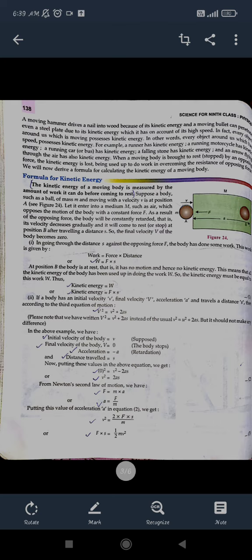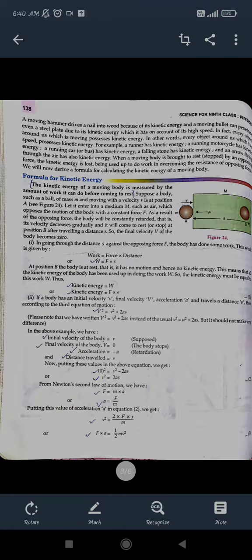Kinetic energy will move and give its energy to that wicket, and the wicket will get displaced. That means the kinetic energy will try to move that body, and the body gets displaced. Similarly, with a moving hammer on a nail in wood, the body's energy is transferred to the other body, and the work is said to be done,